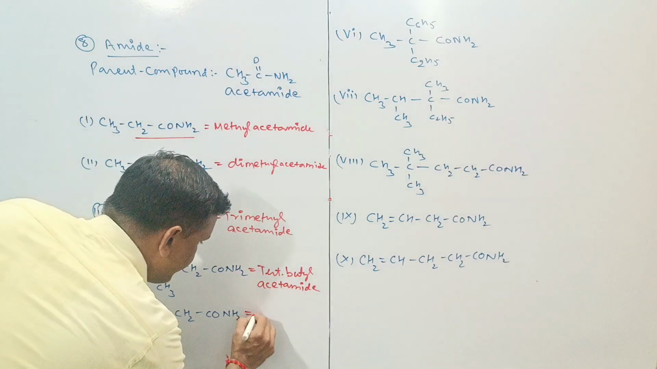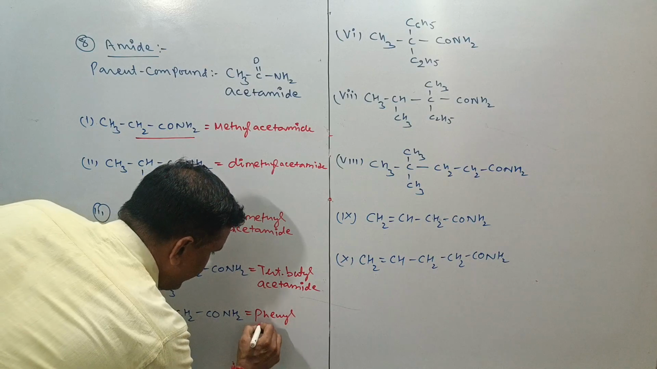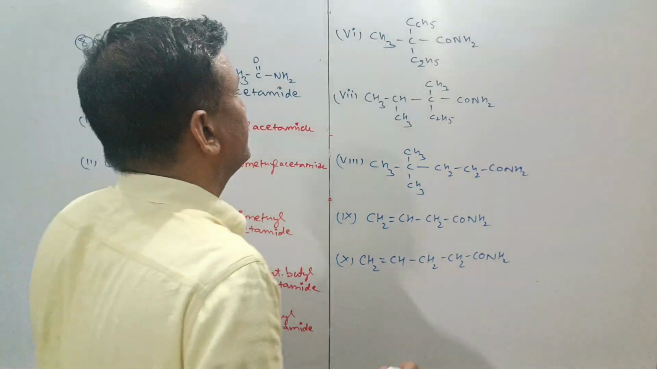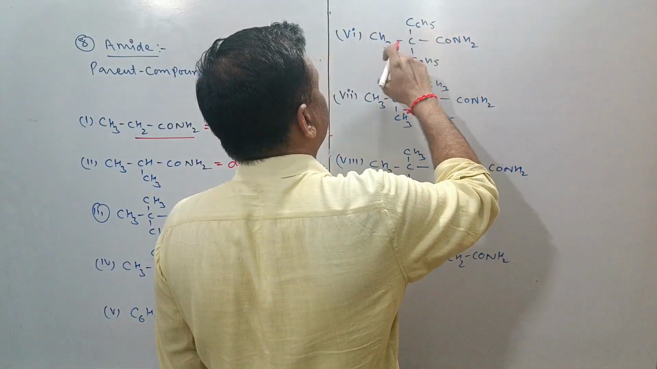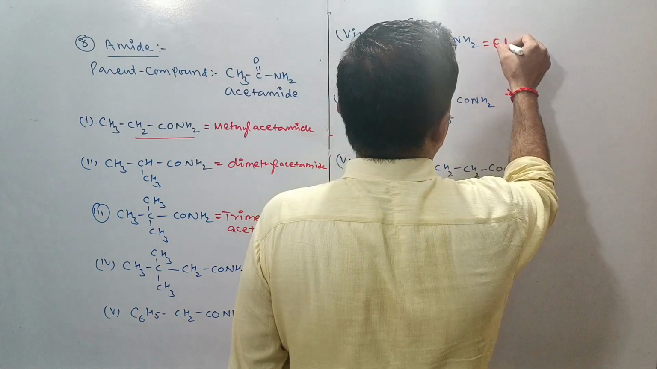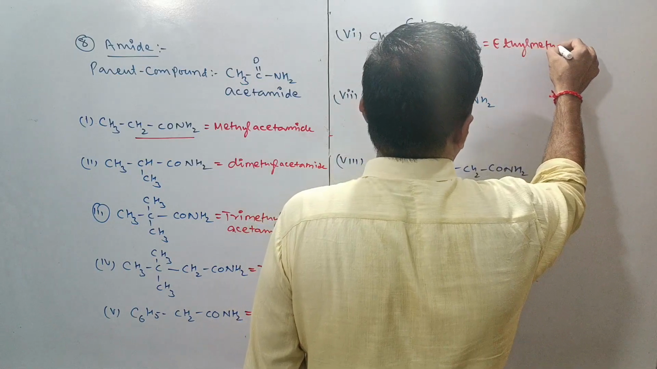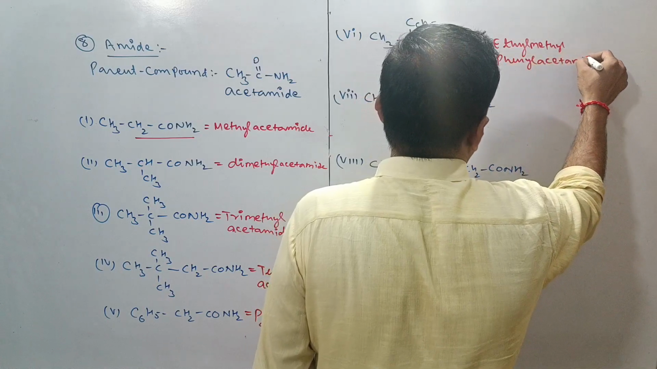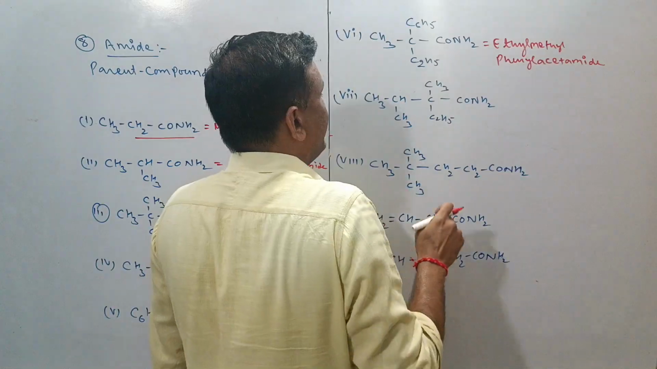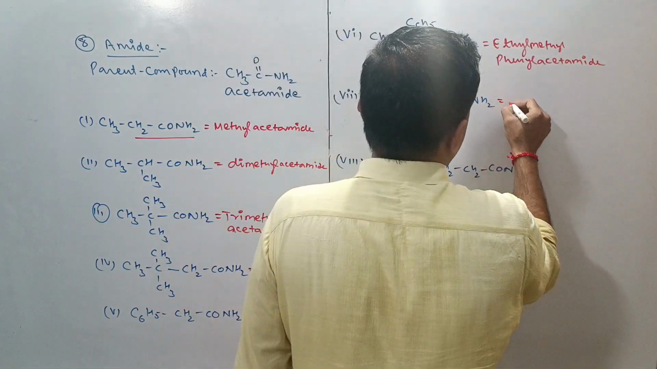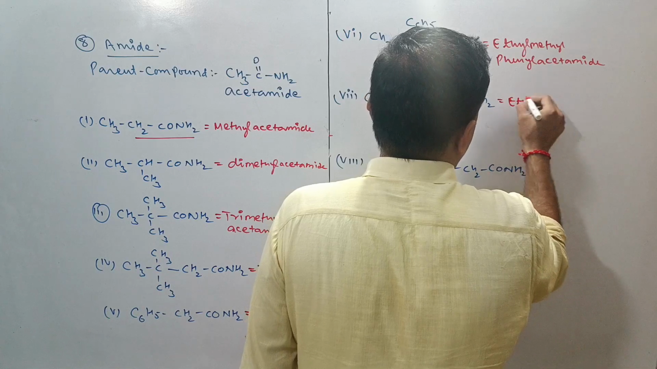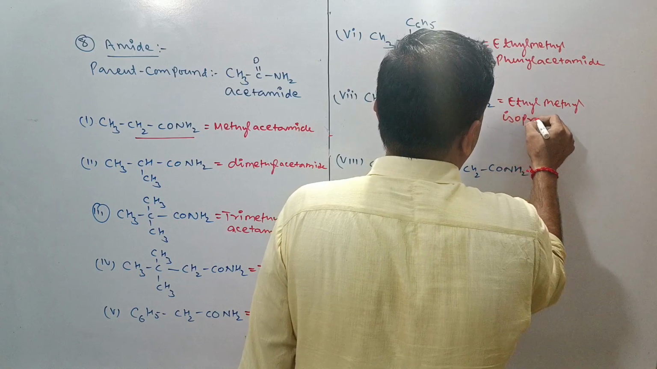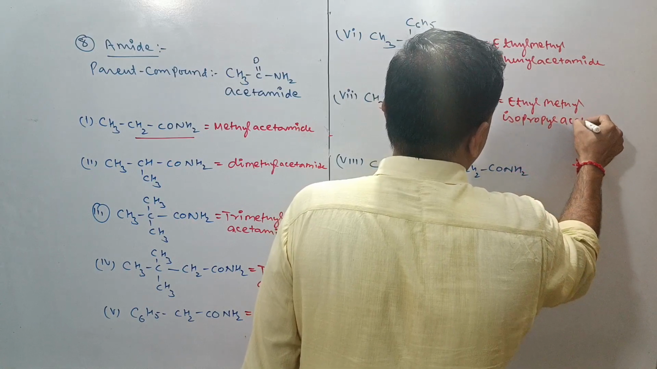This is your phenyl acetamide. This is your acetamide, ethyl, methyl and phenyl. So ethyl, methyl, phenyl acetamide. This is your acetamide, isopropyl, ethyl and methyl. So ethyl, methyl, and it will use isopropyl, acetamide.